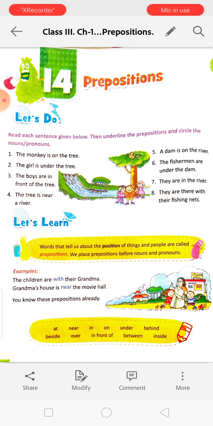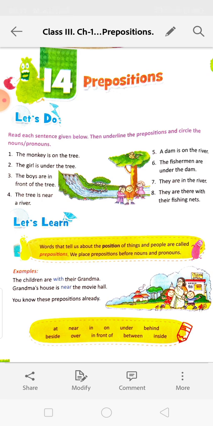The boys are in front of the tree. So it is showing the relation between the boys and the tree through the words in front of. So the boys are the subject, the noun, circle it, and in front of is underlined. The tree is near a river. The tree is the subject, near is the preposition.